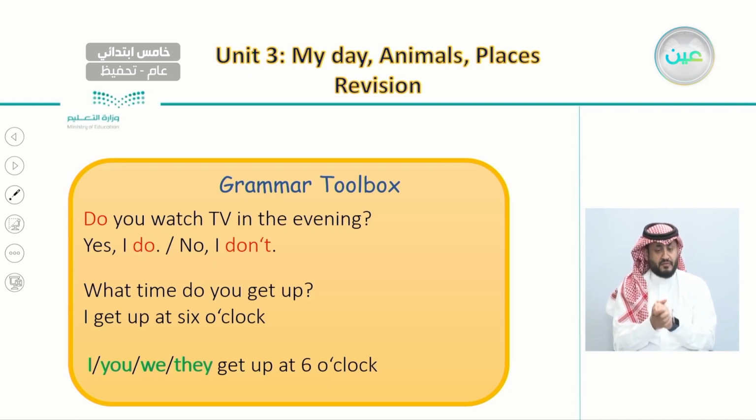If you want to ask about different kinds of activities, we start our question with do. And usually, when we start our question with do, there are 2 possible answers. The first is "Yes, I do," and the second is "No, I don't."